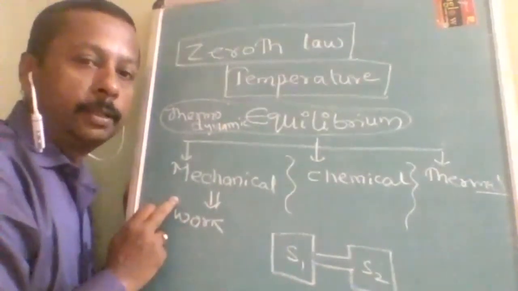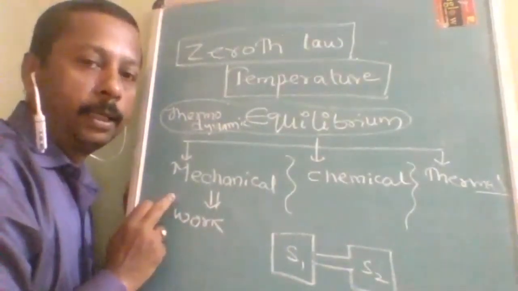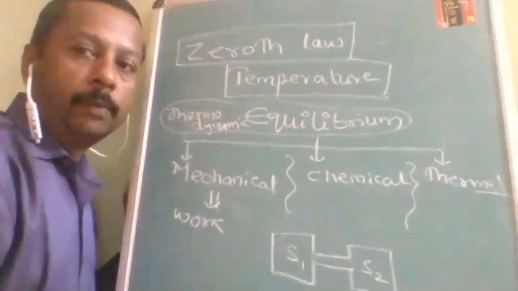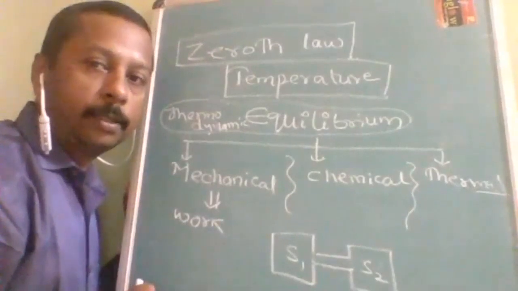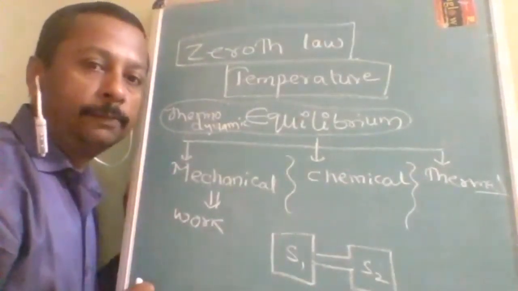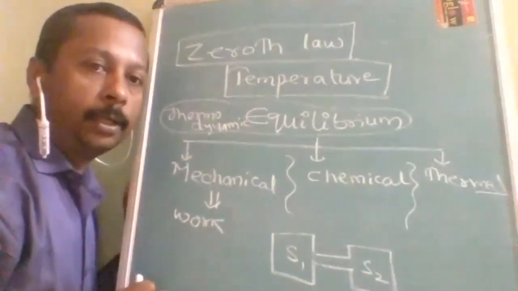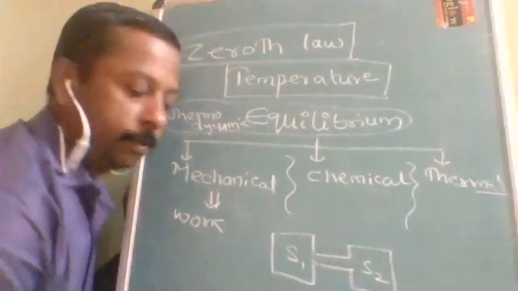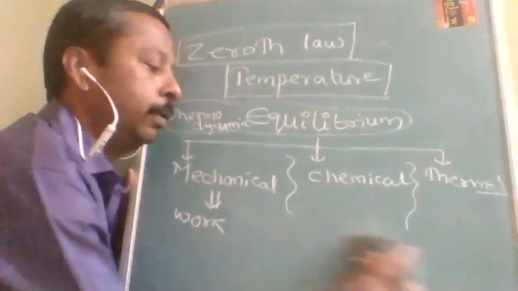Then we say they are both in mechanical equilibrium, where neither of them is doing work. That is the first part of thermodynamic equilibrium.